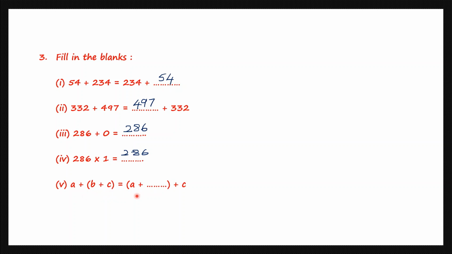Question 5. Here A plus the sum of B plus C. So the other side it will be the sum of A plus, what is missing here is B. A plus B, the sum of A plus B plus C. So this is the associative property which says even if you change the order when you have three numbers, your sum will still be the same.